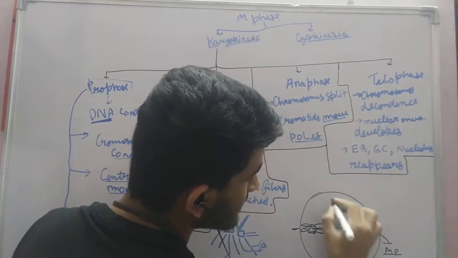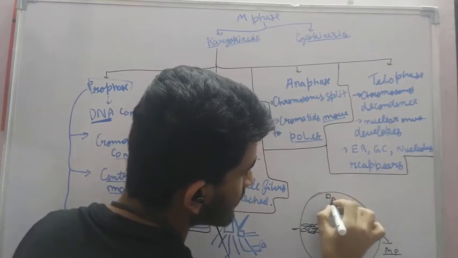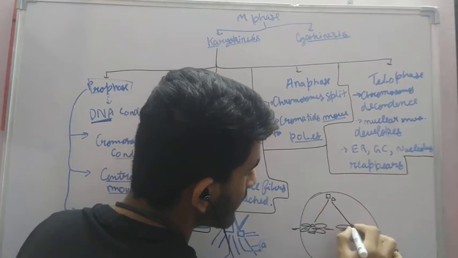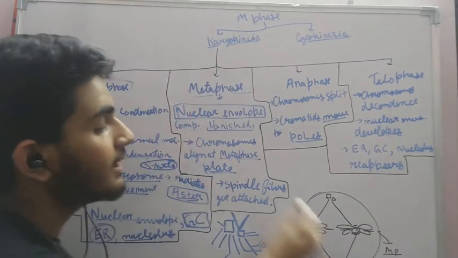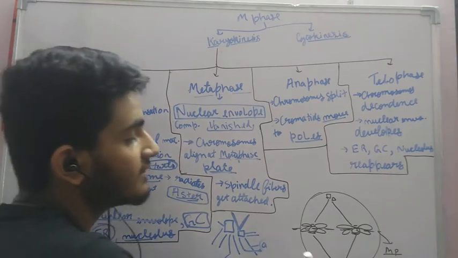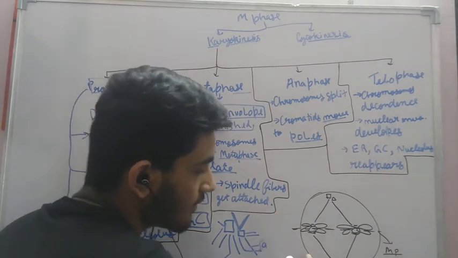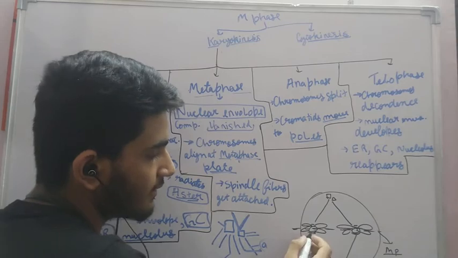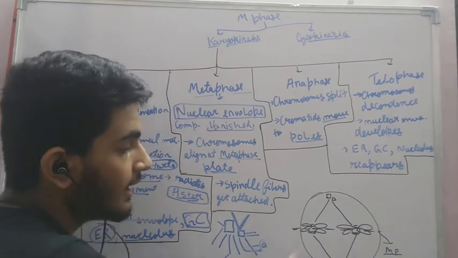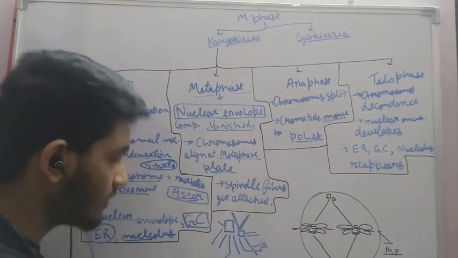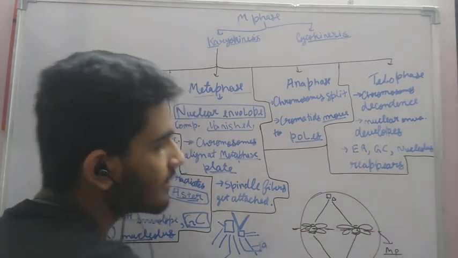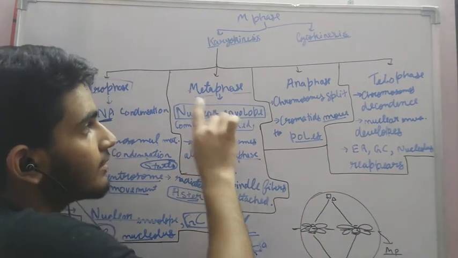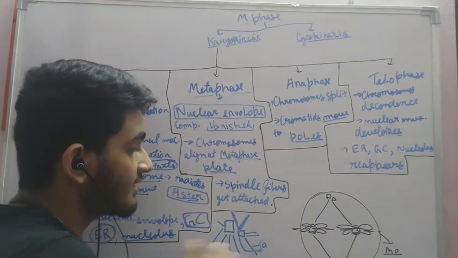So this is the centrosome, and this is the asters, which throw spindle fibers, and they get attached to the kinetochore in the metaphase. So this thing happens in the metaphase. The chromosomes are aligned at the equator. These are the signs through which we can identify that it is metaphase.